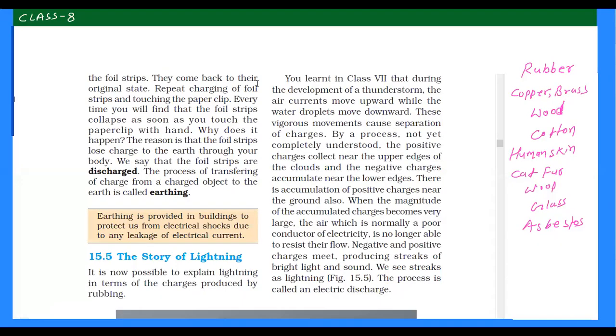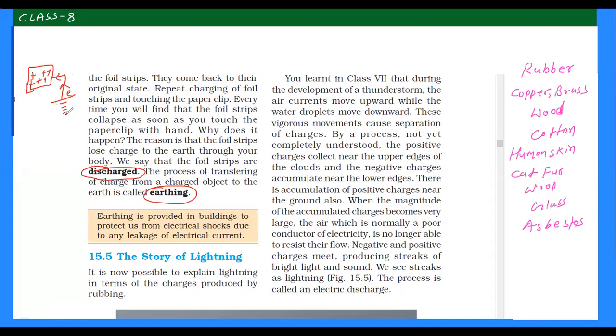Next concept is earthing. By doing earthing, we discharge a charged body, right? Suppose you have a charged body and it has some positive charge. Then if you connect it through ground, electrons will flow from ground to this object to make it uncharged or neutral.